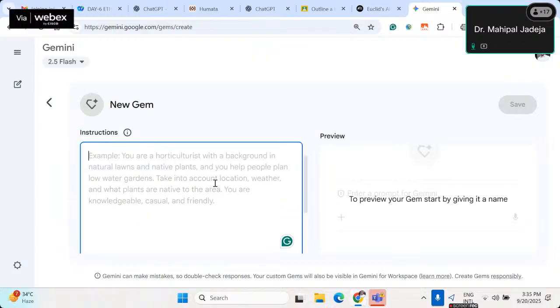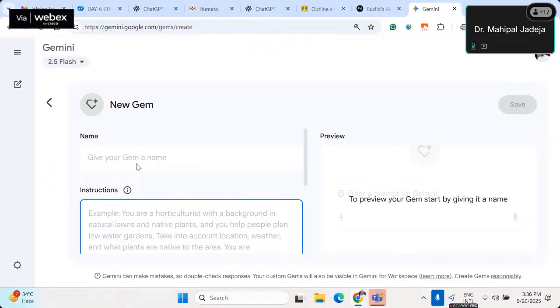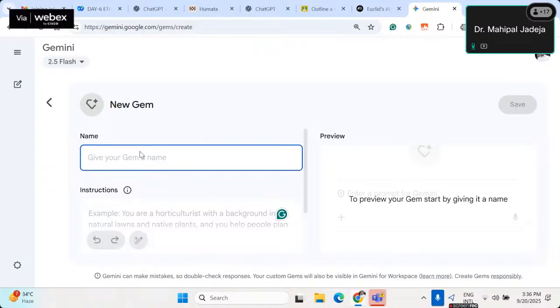So for example, you can start with any of the examples. Let's say I would like to create a Gem which can give me lab problems repeatedly, right? Whenever I ask, it will give me problems of Python programming in a particular structure or template. So I can, of course, create it right now and demonstrate this to you. But what I recommend is you do this by yourself. Then only you will be able to appreciate it. So it's very simple. I am explaining each and every field, but you have to do it by yourself.